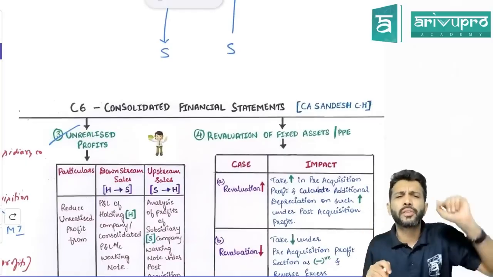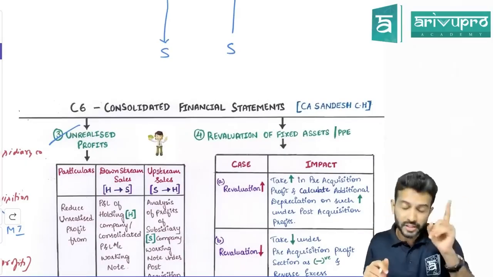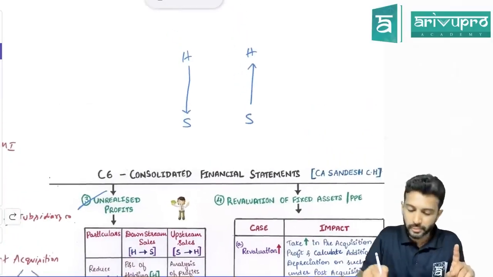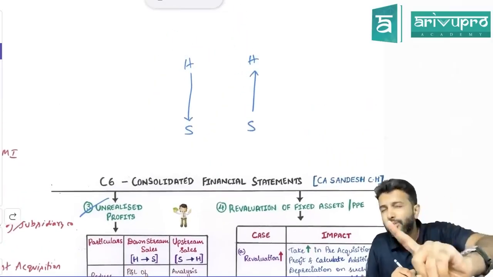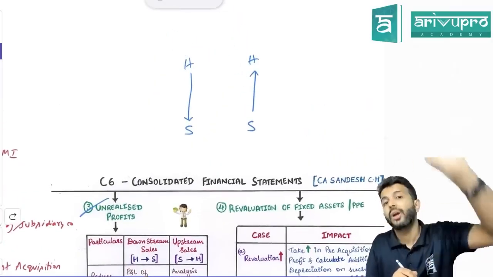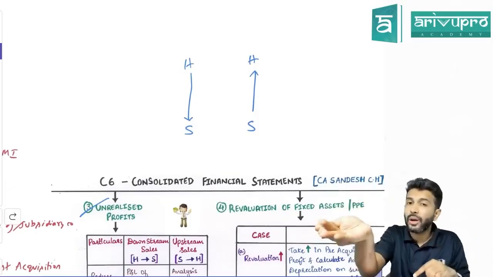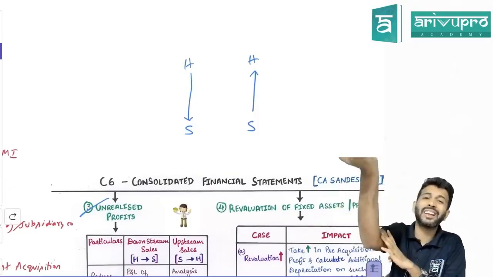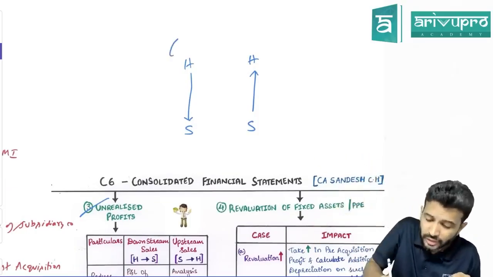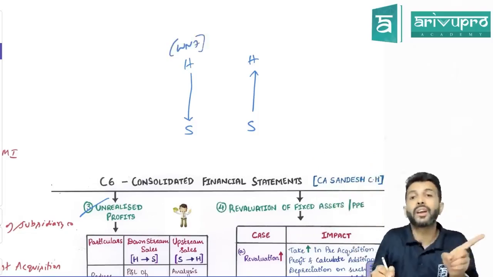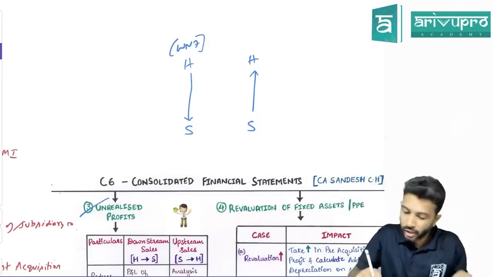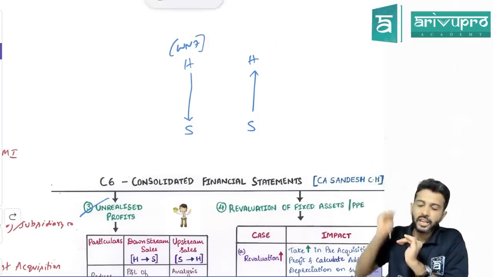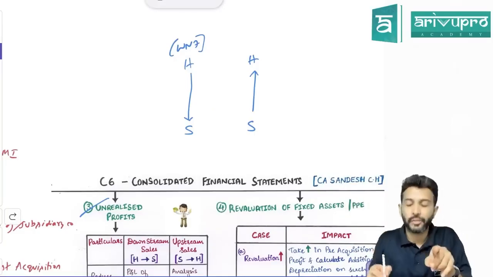Adjustment we already know. If it is downstream sale, what do you do? If it is downstream sale, it means holding company has sold. Correct? If holding company sold, who made the profit? Holding company. So what happened to holding company's profit? Same or unnecessarily increased? Unnecessarily increased. So where will you capture this? In working note number 7. Correct? It could be the other way around, meaning subsidiary has sold goods to holding company, so who made the profit?